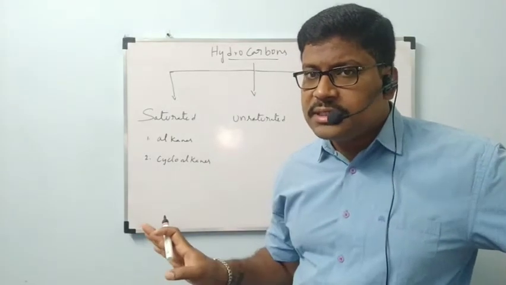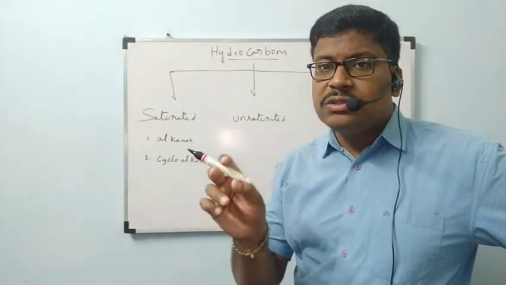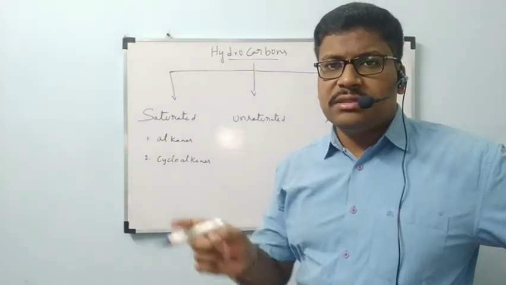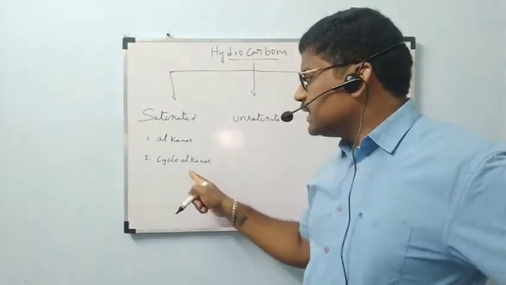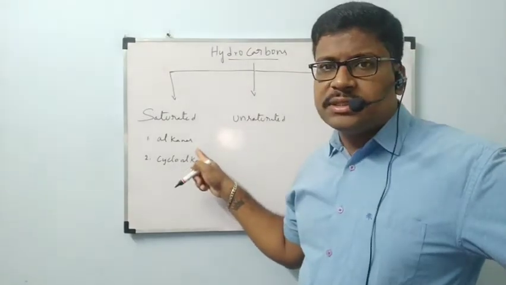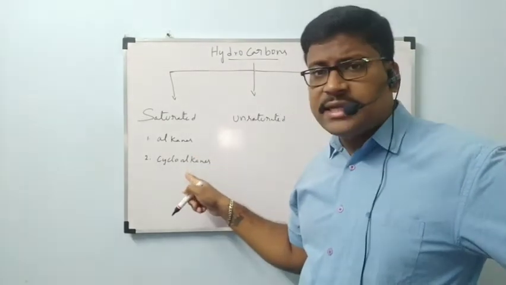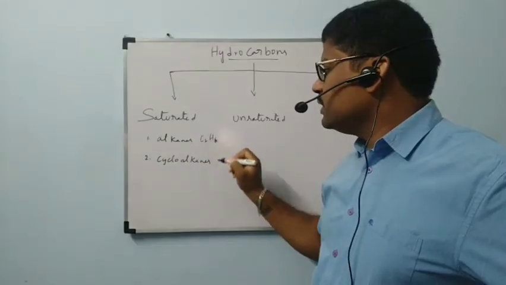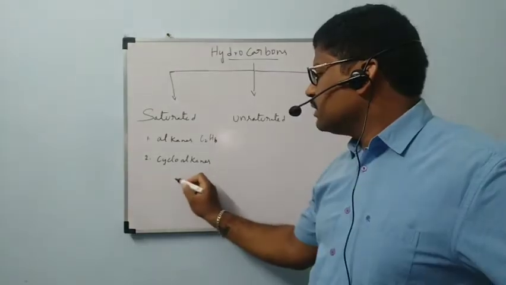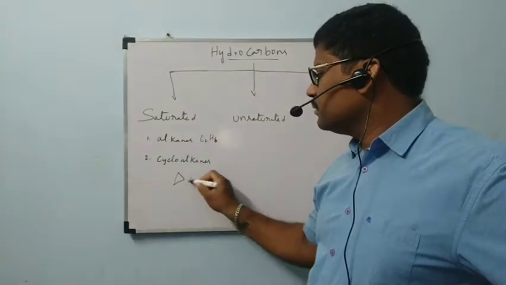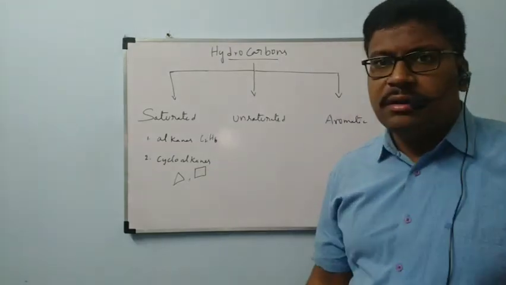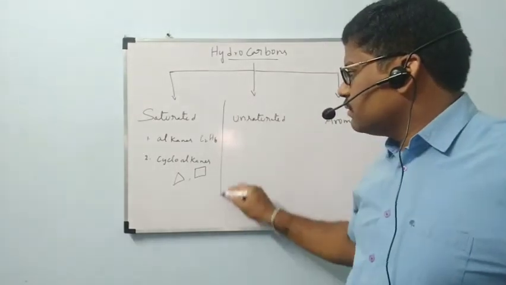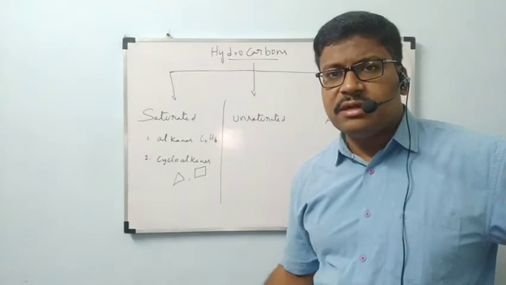No double bonds will be present in cycloalkanes also, but a closed ring will be formed. The first carbon and the terminal carbon will be involved in a closed bond, meaning the ring will be closed. These are cyclic compounds. These are open chain compounds. Example C2H6, ethane, etc. Coming to cycloalkanes, cyclopropane, cyclobutane, like that. They should contain only single bonds.